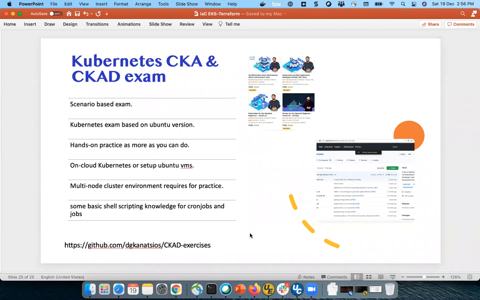He's a guru in terms of teaching Kubernetes from my point of view. And if you want to do some quick practice around the exam, this is one GitHub link where you will get some CKD exercises. You can practice as much as you can on your laptop or anywhere you set up your Kubernetes. Stick to the latest version.